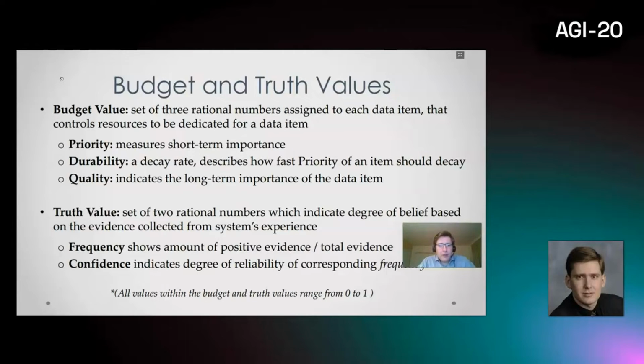And the quality, the last parameter, is basically the long-term importance of the data item. Now, the truth value is a set of two rational numbers which indicates degree of belief based on the evidence collected from system's experience. Truth value consists of frequency and confidence. Frequency is nothing but the amount of positive evidence divided by total evidence, and the confidence indicates degree of reliability of corresponding frequency.